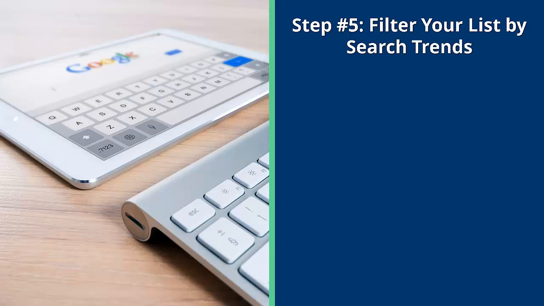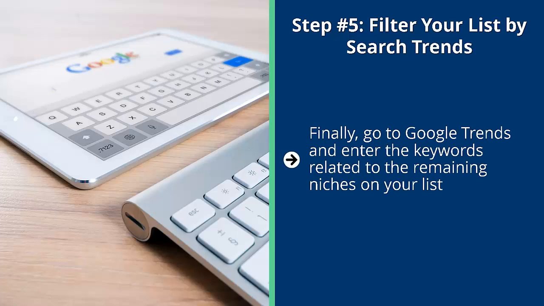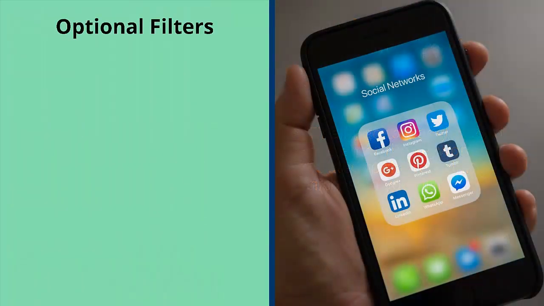Step number 5, filter your list by search trends. Finally, go to Google Trends and enter the keywords related to the remaining niches on your list. Look for a trend line that is going up or at least is flat with a slight tilt up. This trend line tells you that your niche is not dying over time. This is very important because you don't want to build your business on a niche that's actually on its way out.